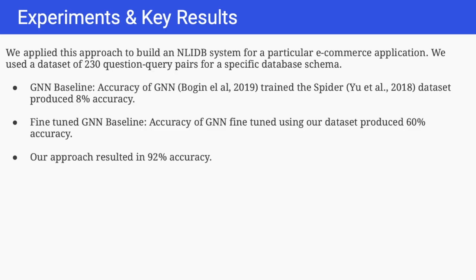We compare the performance of this approach with a state-of-the-art text to SQL approach by Ben Bogin and others. Their GNN model in a schema zero-shot mode had very low accuracy on our dataset. It improved after fine-tuning on our dataset, but our approach performed substantially better with 92% accuracy. This approach can also be used to generate commands in an arbitrary non-SQL syntax by pre-processing the commands into an isomorphic SQL command and then converting back after inference.